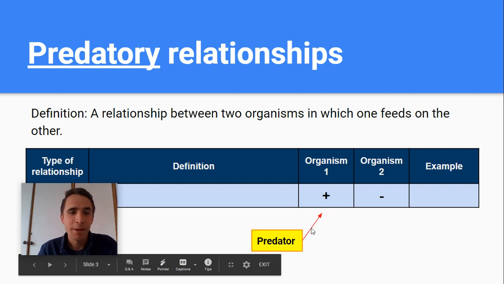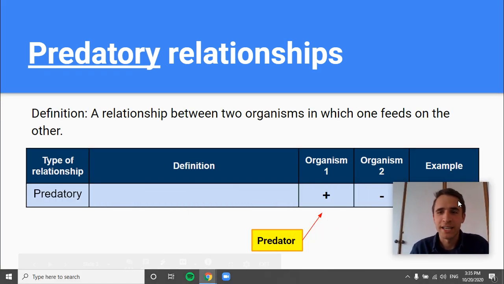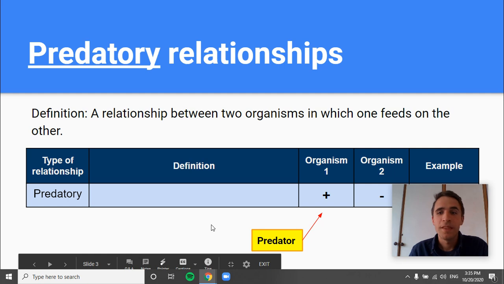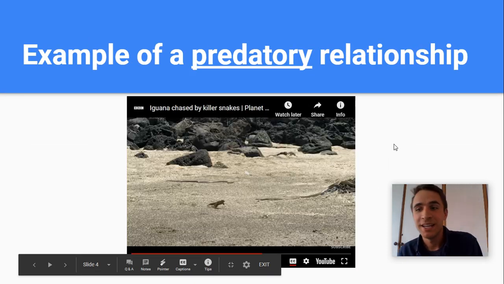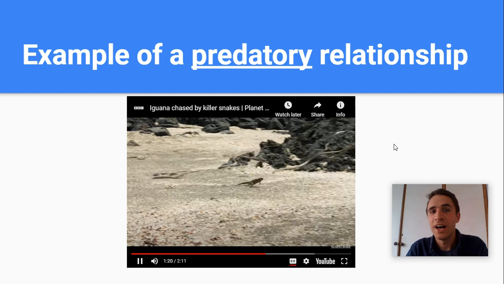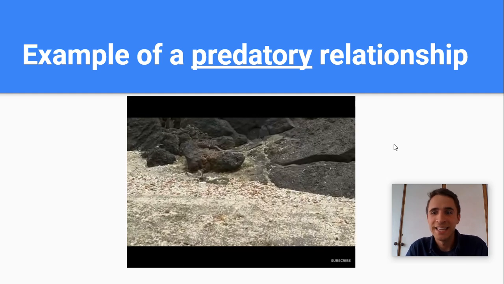The vocabulary to describe this, guys, this organism that eats another organism is called a predator, so it likes this type of relationship. And this is called the prey. The prey gets eaten in this relationship, right? Okay, the example of this relationship is the one you've already seen today of the iguana and the snake.